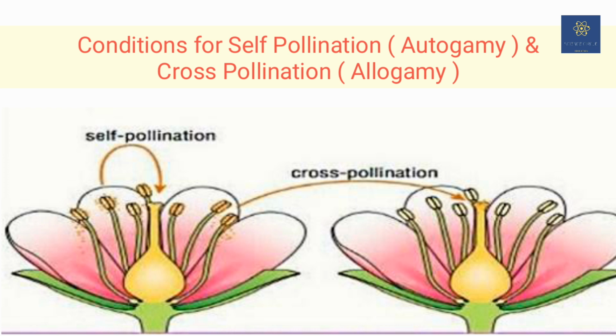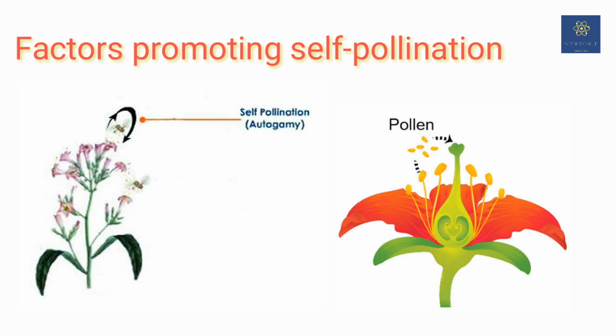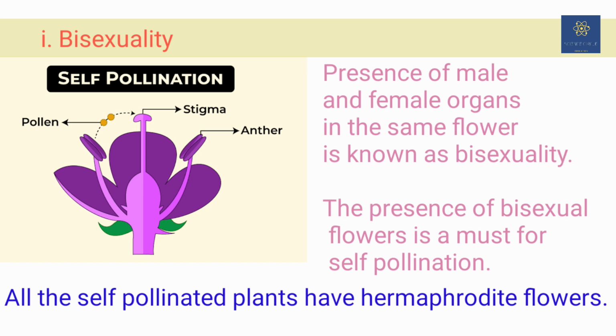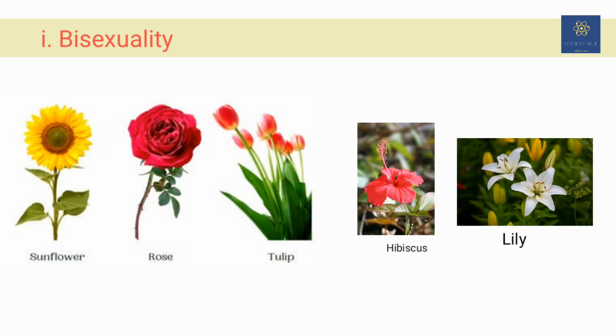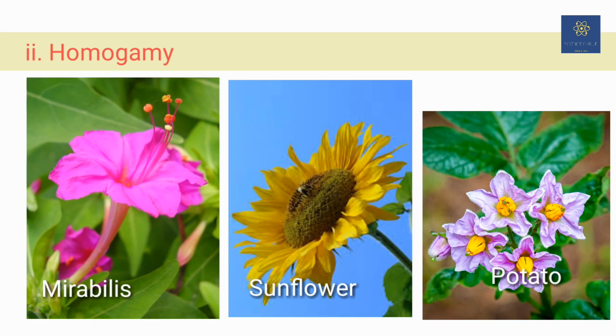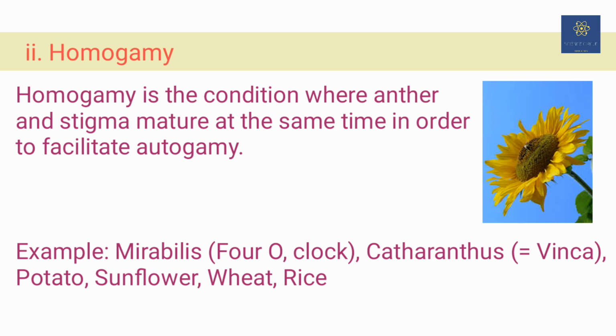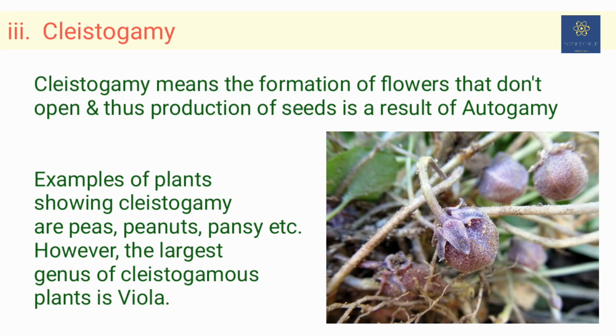Now we will see when self-pollination occurs and when cross-pollination occurs. First we will discuss when self-pollination occurs. The first point to remember is the bisexuality of a flower. That is, self-pollination can occur only in bisexual flowers, those having both male and female organs. Same way, homogamy. To ensure self-pollination, it is necessary that the anther and the stigma of a flower must mature at the same time. Cleistogamy is a phenomenon where plants show self-pollination.